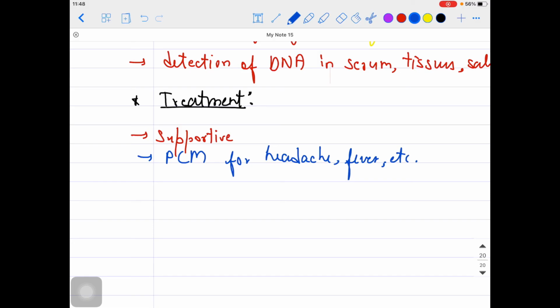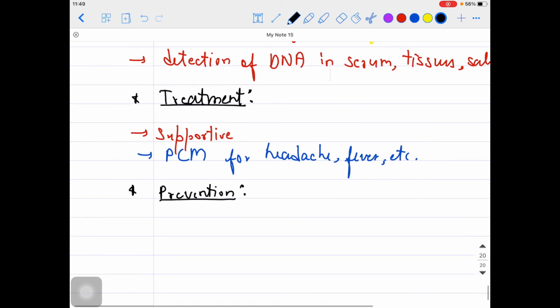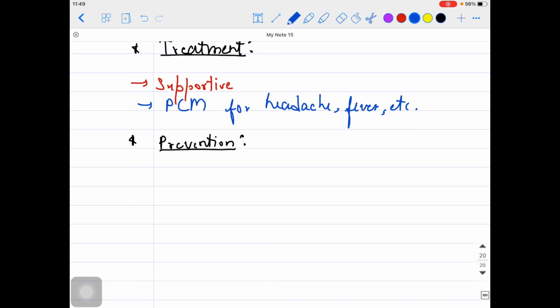What about the prophylaxis part, like prevention? For example, if some person wants to go to a tropical or subtropical area, he can take the vaccine before going to that area. For that purpose we have a dengue vaccine. So he can take the dengue vaccination so that he will be protected in that area. Okay, so that is about the treatment part as far as this is concerned.